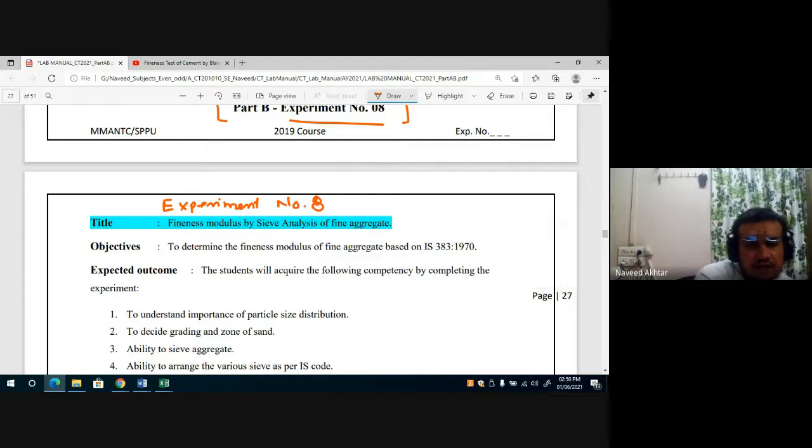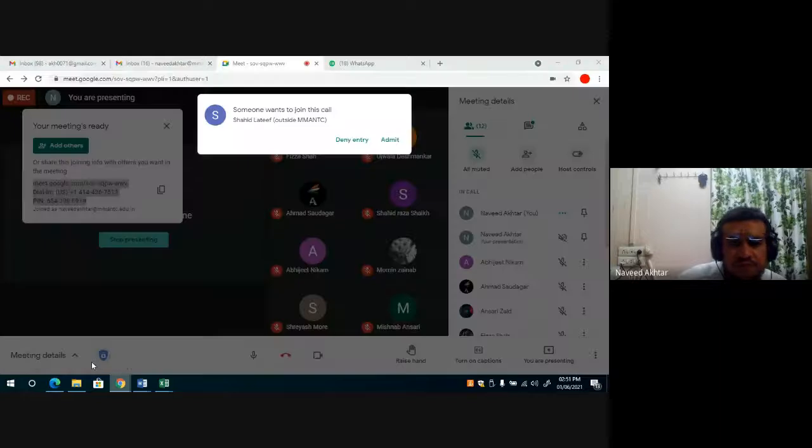Experiment number 8 is to find the fineness modulus by sieve analysis of fine aggregate. This experiment determines the fineness modulus of fine aggregate based on IS 383 1970. The student will require the following competency.